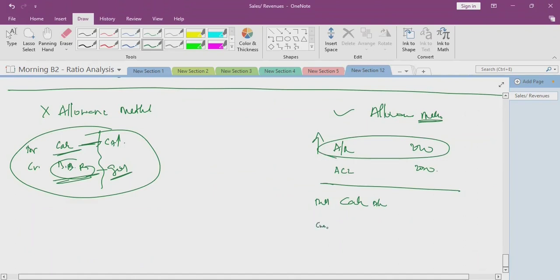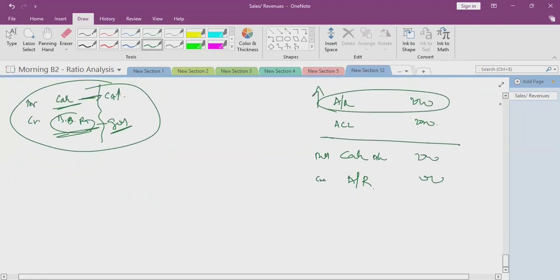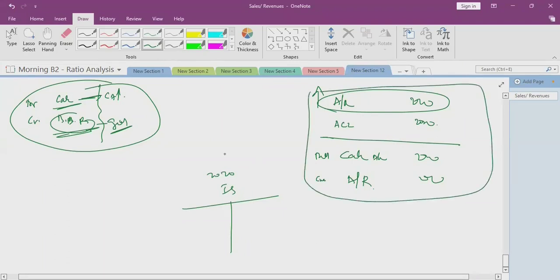So credit accounts receivable. So finally, what is the effect? 2,000, 2,000. There is no effect on your income statement. Already income was shown in 2020. Even after the bad debt recovery, there is no effect on the income statement. So the matching principle is followed as it is. There is no disturbance to the income statement.